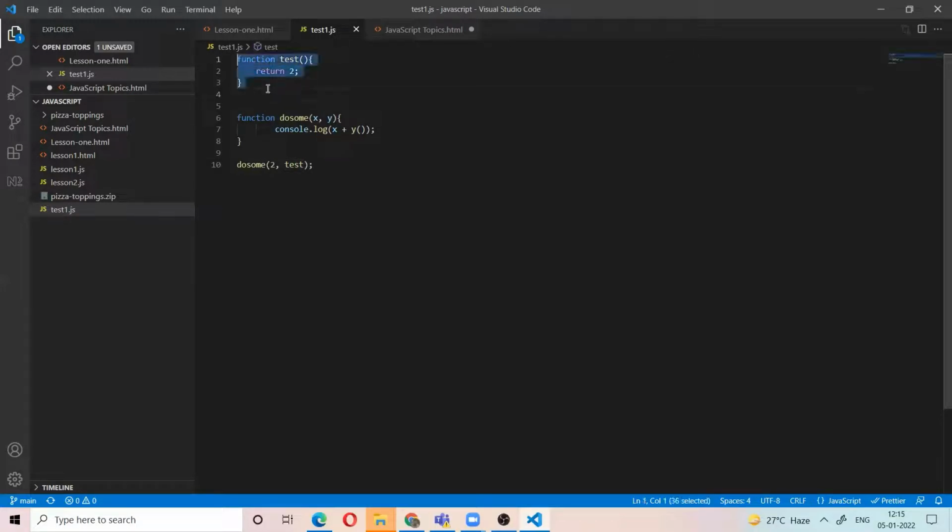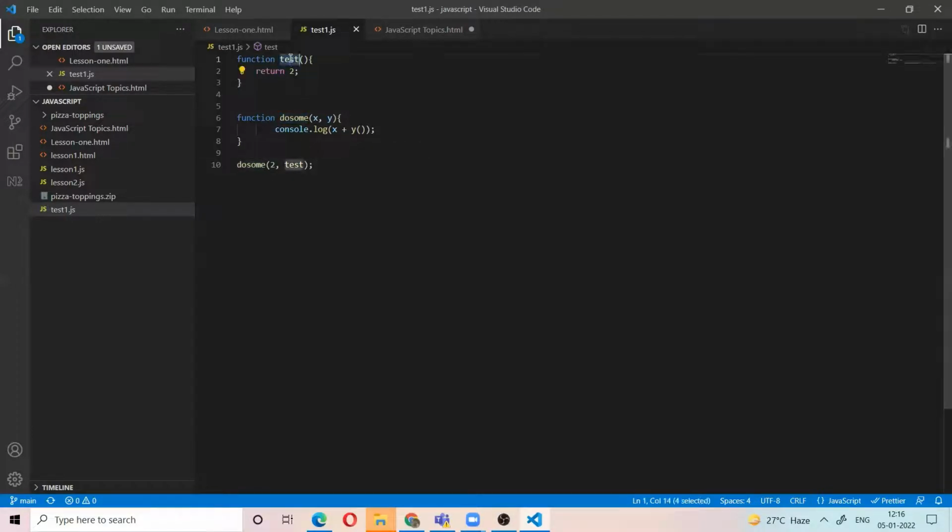Here test function is the callback function. We are passing this function as an argument to the other function. The function which takes the other function as an argument is called the higher order function. Here do something is the higher order function because it takes the function handler as an argument.